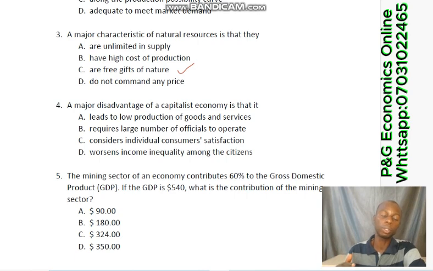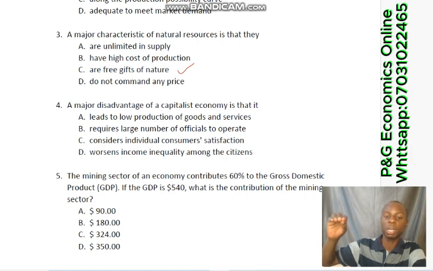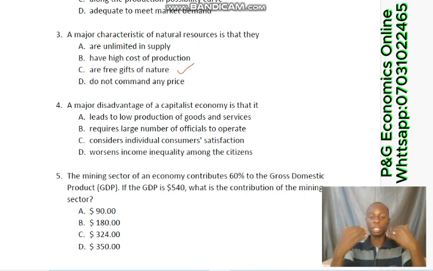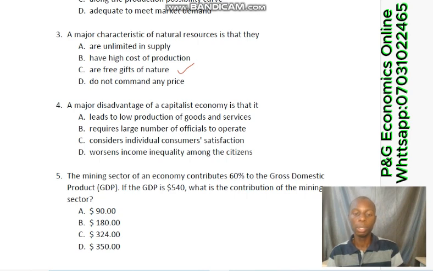Of course, if we go to option A, it says leads to low production of goods and services. No. Requires large number of officials to operate. No. Consider individual consumer satisfaction. No. Then this says worsens income inequality among the citizens. Yes. One of the disadvantages of capitalist economy, because they are capitalists, the major objective is profit maximization. Because of that, the rich, who are the capitalists, get richer, and the poor get poorer. So there is this wide economic inequality among the citizens, and that will be option D.